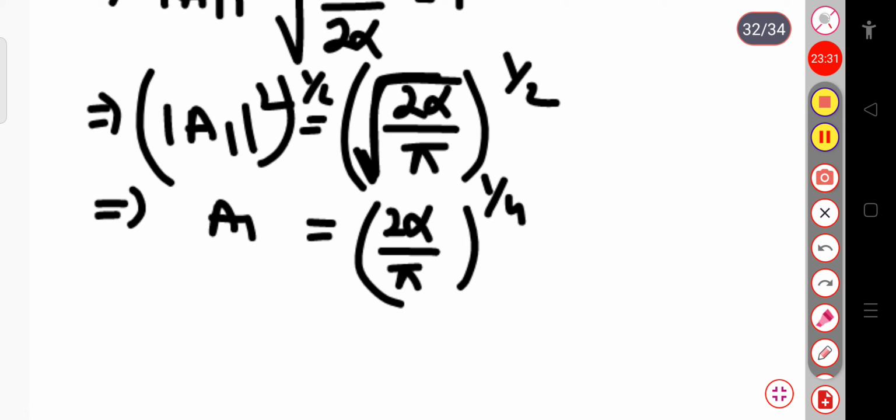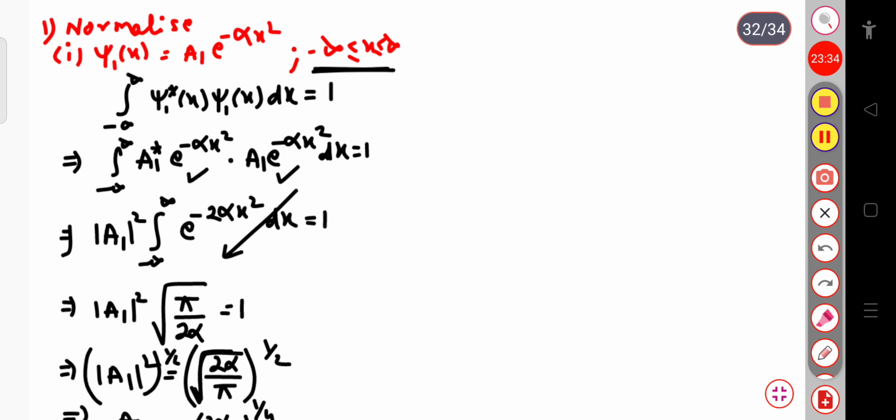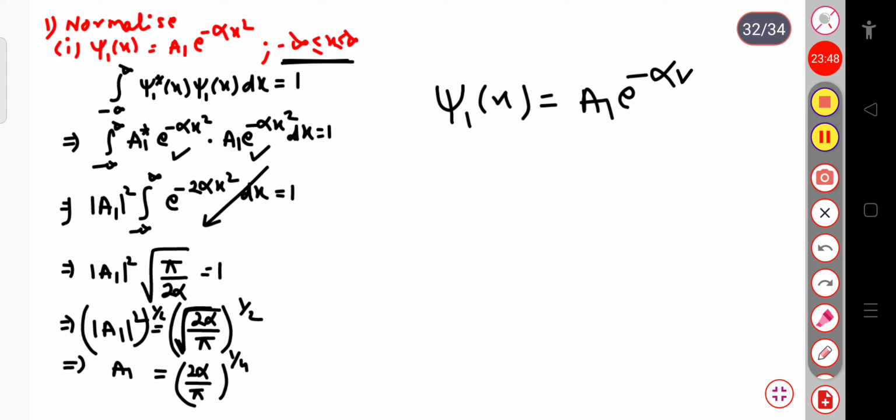Now you can see that here my wave function is given, psi1 of x is equal to a1 exponential minus alpha x square. Now the value of a1 here we have calculated, 2 alpha divided by pi whole power 1 by 4.